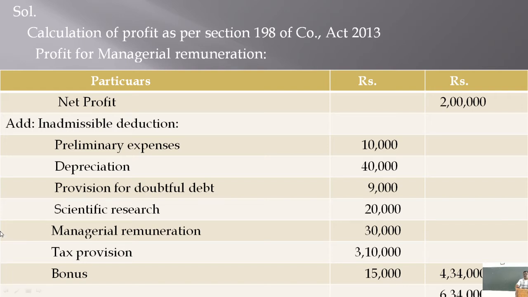Now, you can take net profit rupees 2 lakhs, and while calculating this profit of 2 lakhs, some expenses which are not allowed for managerial remuneration purpose, which are not to be deducted for managerial remuneration purpose, those expenses which are already deducted while calculating this profit, that should be added back.